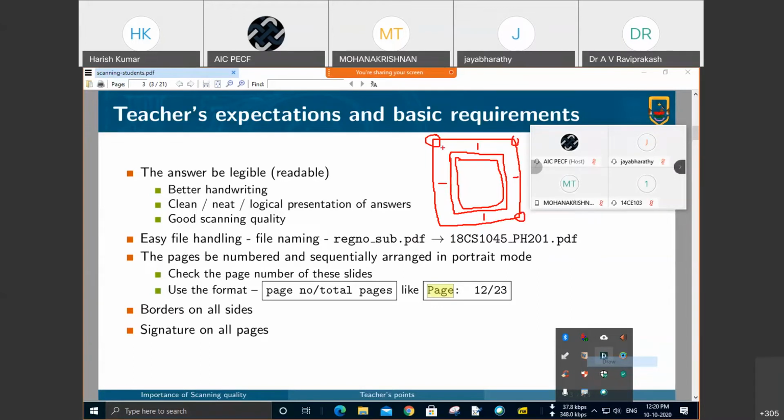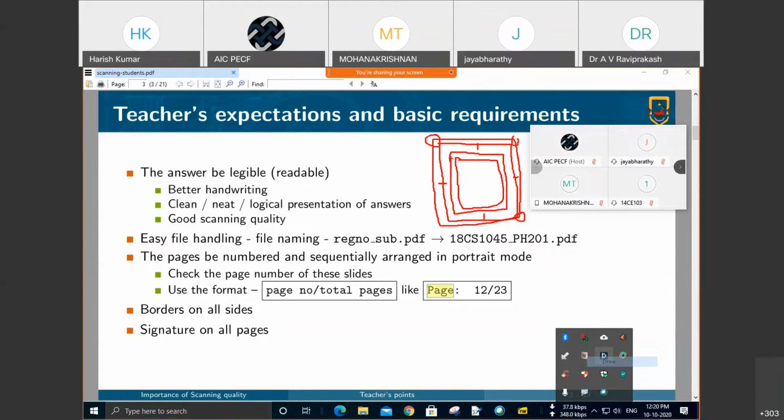It is unavoidable that while scanning, these ears will have to be cropped, bending and making the scan quality low. If we leave a margin, then we can crop the page like this, a little inside. So please always leave borders.